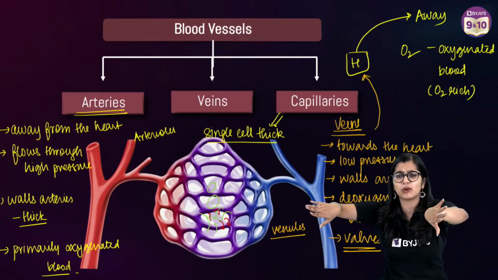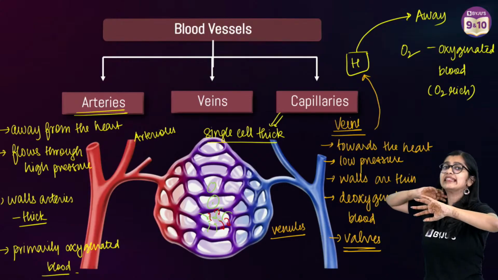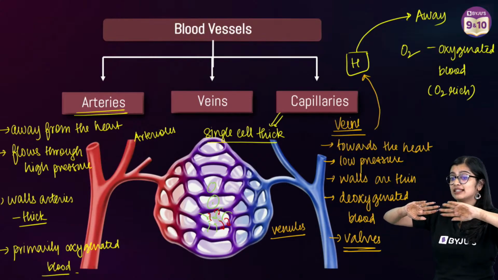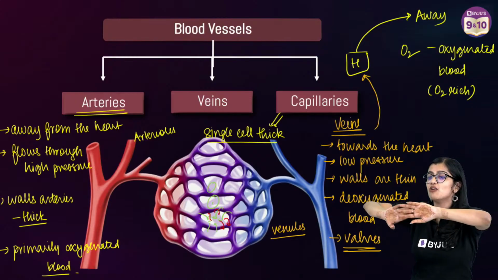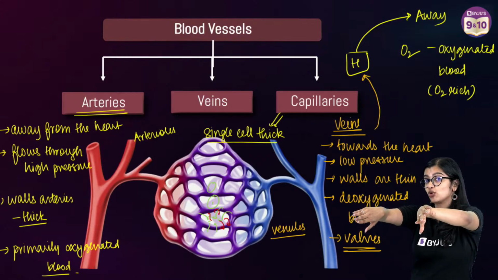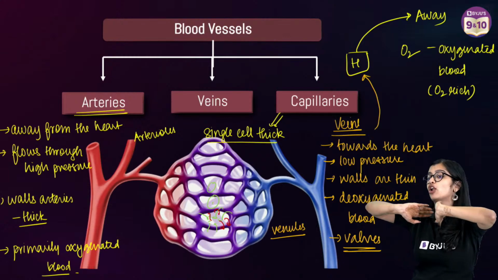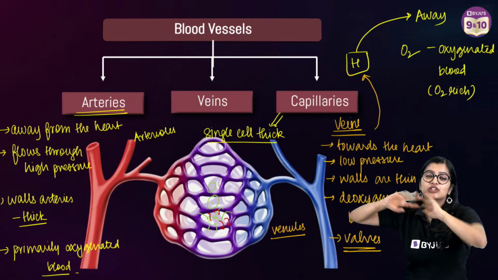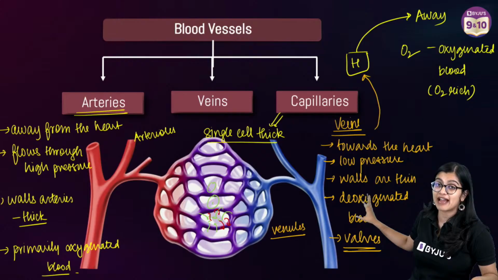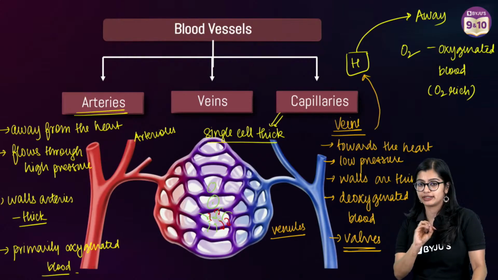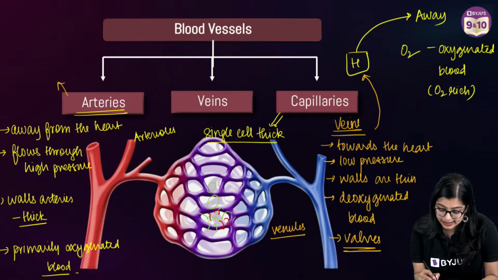So the valves are like one-way doors. They will allow movement this way, but if the blood wants to go backwards, it will not open this way. It will remain shut. So valves prevent backflow of blood. Yes? While arteries have no valves.